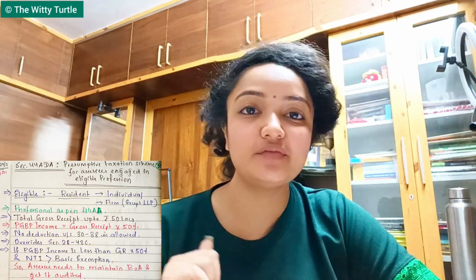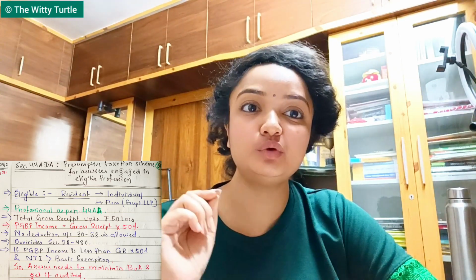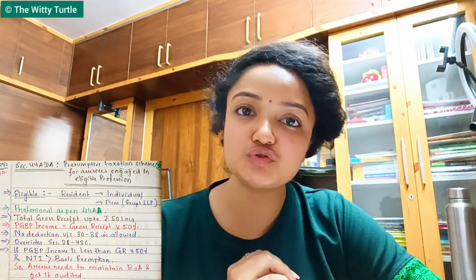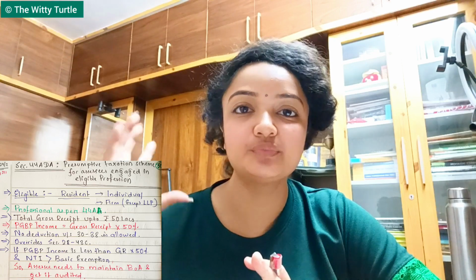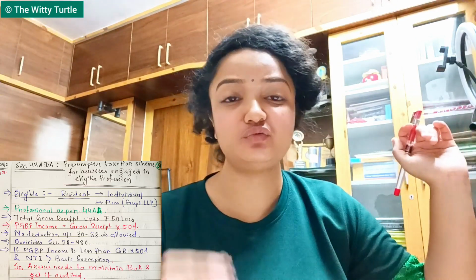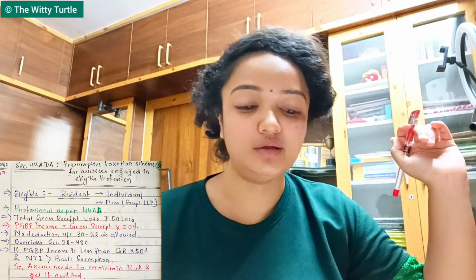Okay, another thing which I forgot to tell you in the last class: section 44AD, which we studied in the last class, also overrides all the provisions between section 28 to section 43C, and similarly it is applicable on this particular section, section 44ADA as well, right? Again, the very same thing.